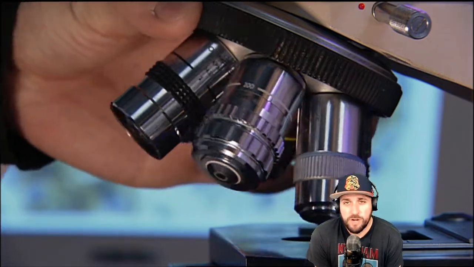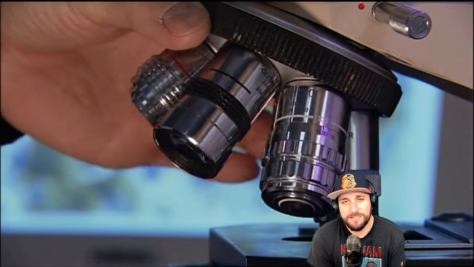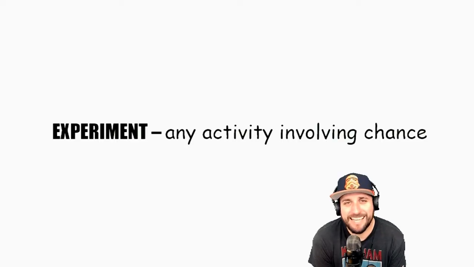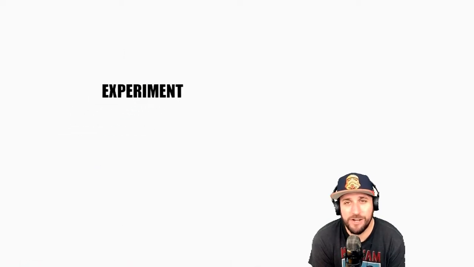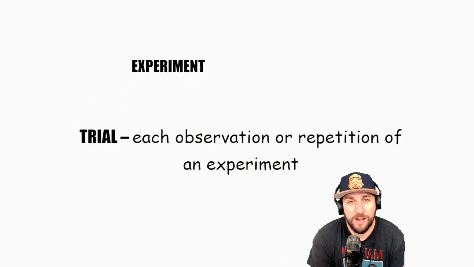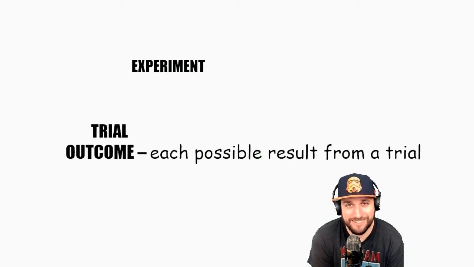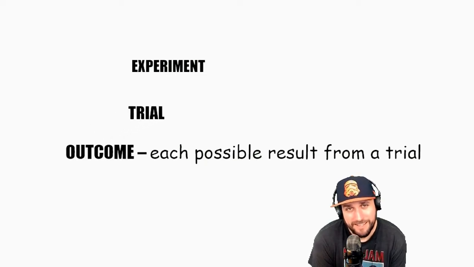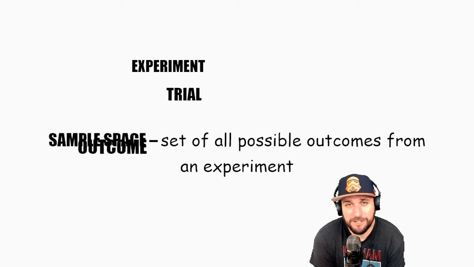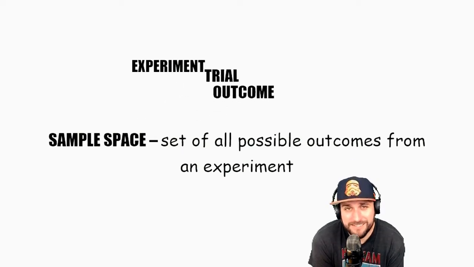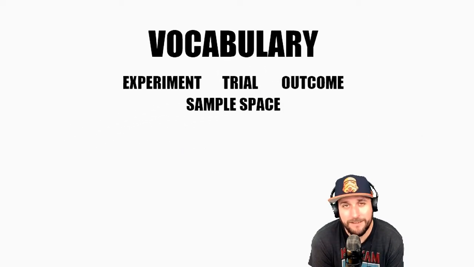So to do experimental probability, we have to run experiments. In math, an experiment is any activity involving chance. So think like rolling a dice or drawing a card. Each time we run an experiment, it's called a trial, and each result from an experiment is called an outcome. And the set of all possible outcomes is called the sample space.